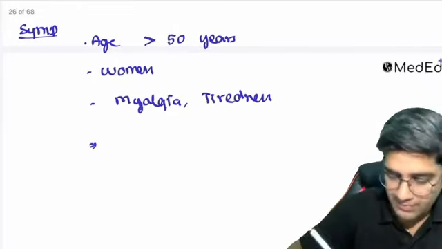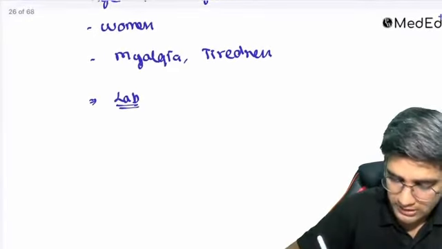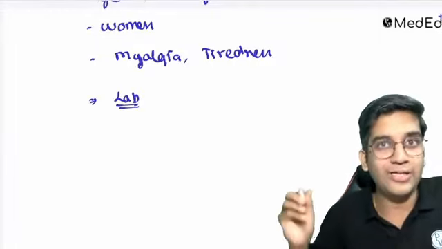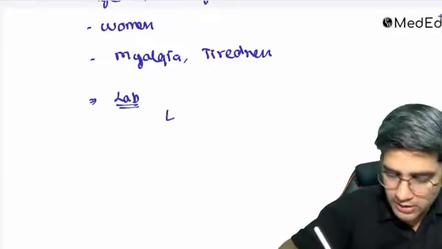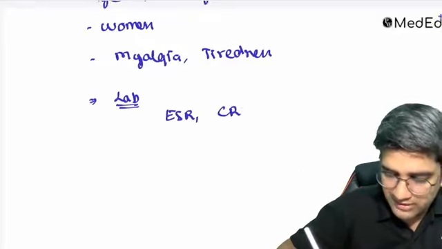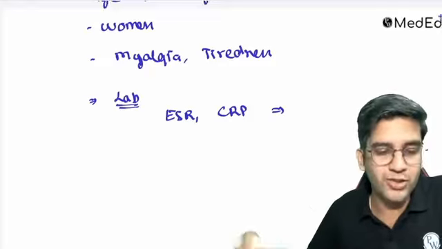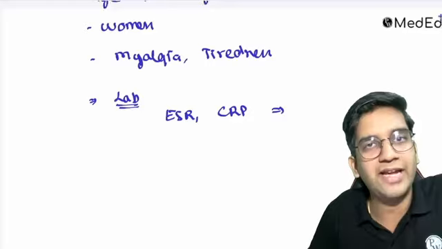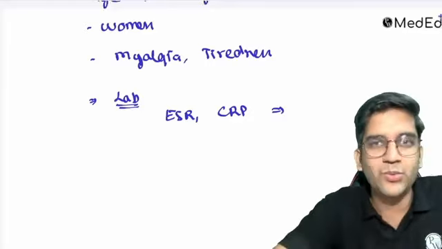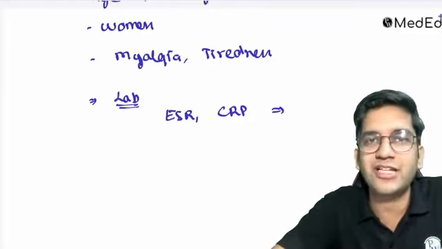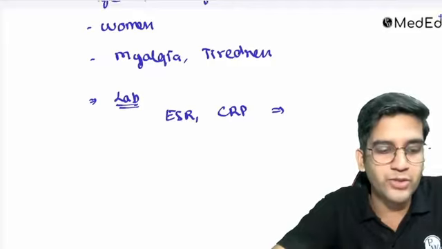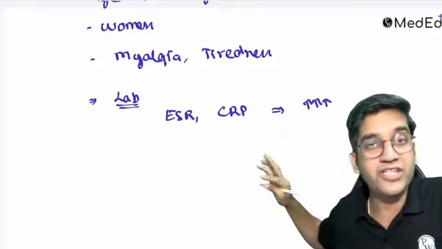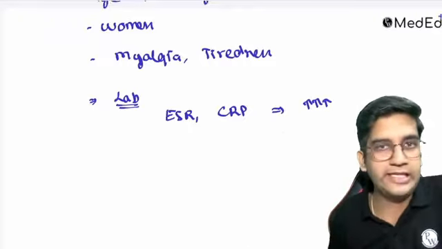Let's say on a lab investigation, okay, I'll just write a few tests. You are going to tell me what happens to the test. The values will be elevated, reduced or normal, right? 2 things for me here. ESR for your HODs, CRP for the younger generation. What will happen here? ESR and CRP in case of any inflammation. We already know inflammation, right? Once we know inflammation, we can document every single inflammatory disorder. It's going to be elevated for sure, right? Because both of them are acute phase reactants, they will definitely be increased or elevated, that's all, right?